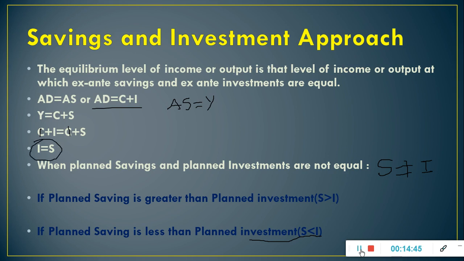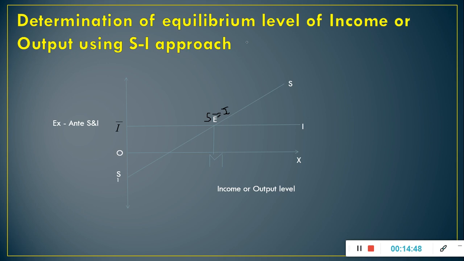This is the diagrammatic presentation of equilibrium level of income and employment using saving and investment approach. On x-axis we have taken income or output, and on y-axis we are taking ex ante savings and ex ante investment.